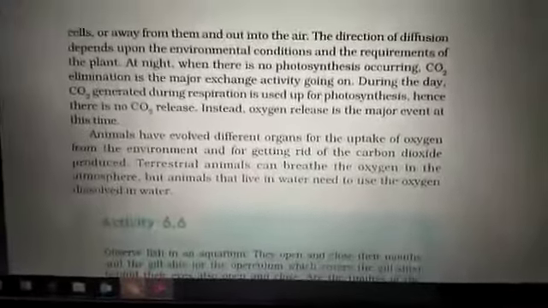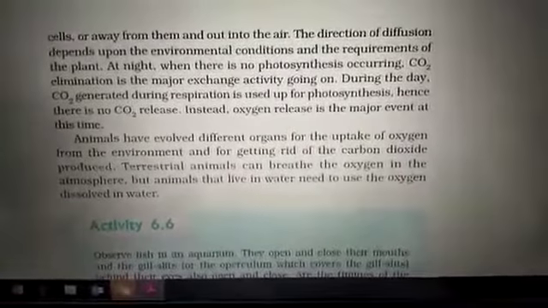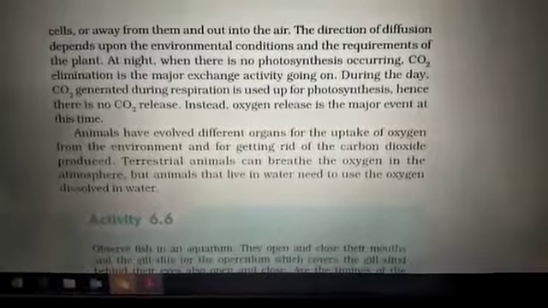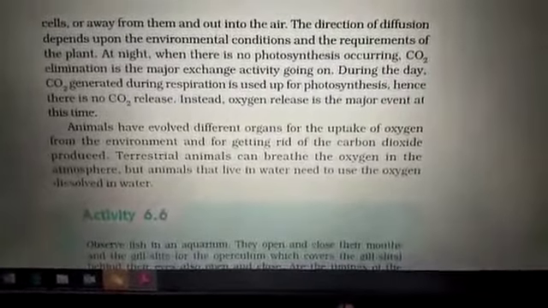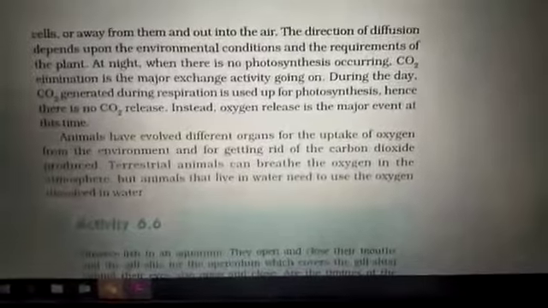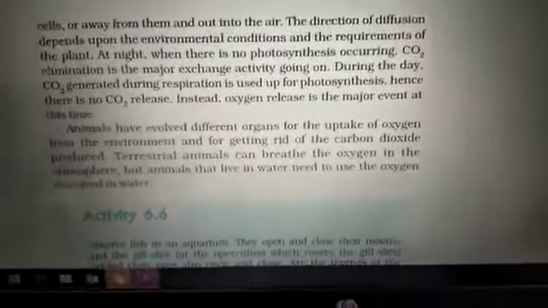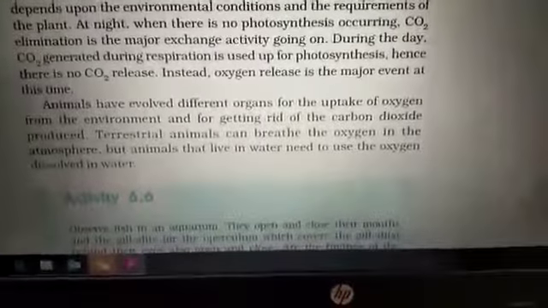You all know it is advisable not to sleep under a tree at night, just because in the night they release carbon dioxide and take up oxygen, while during the day they give out oxygen and take up carbon dioxide. So that process is known to you.